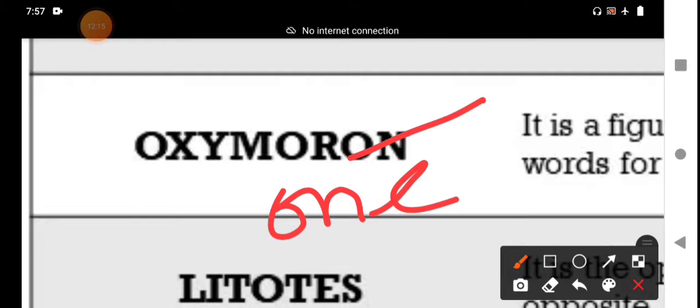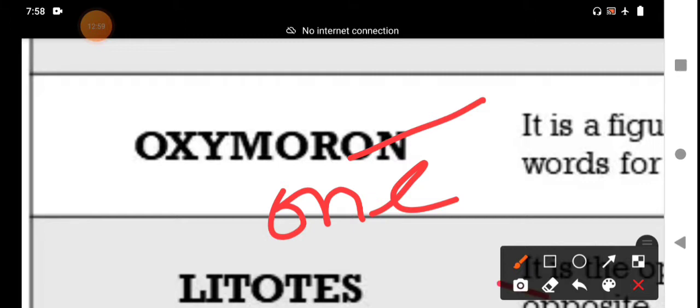There is a real love-hate. Love and hate are both opposite, contradictory words. The love-hate relationship between the two of them. Two persons, two lovers are there. What kind of relation do they have? Their relation is a real love-hate relationship. What type of relationship? This is an oxymoronic expression, an oxymoronic statement. This is called a love-hate relationship.